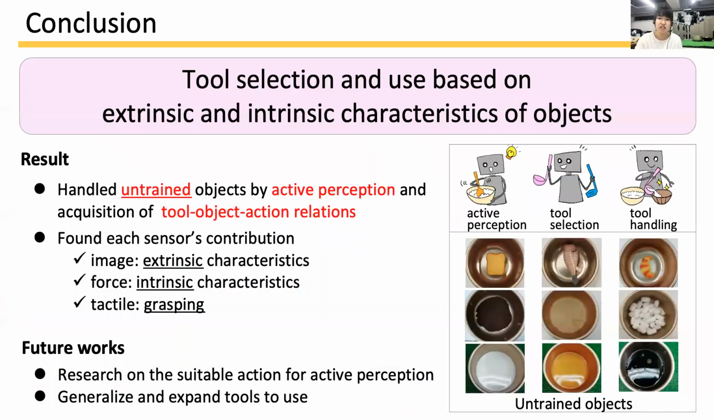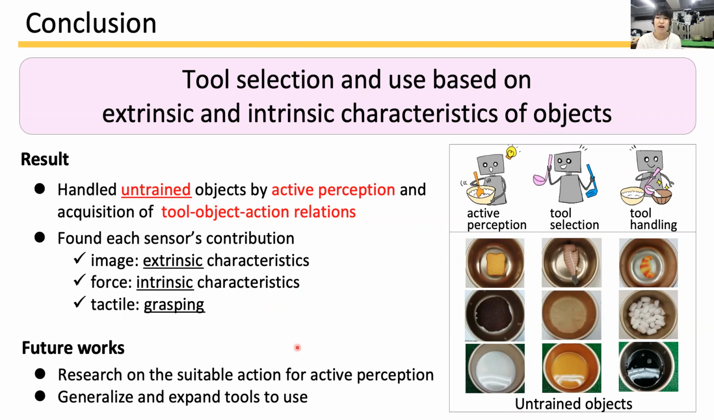I will conclude the work. Our objective is to realize robots to select and use tools depending on extrinsic and intrinsic characteristics of the object. As a result, with the DNN model introducing active perception and tool-object action relations, the robot succeeded in tasks with unknown objects. We have also found contribution of each sensor data.